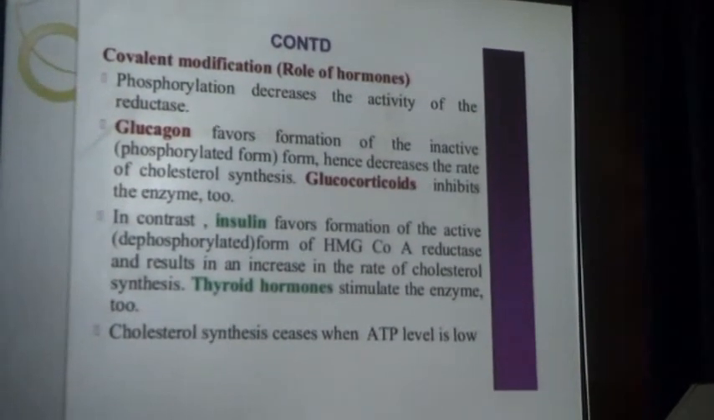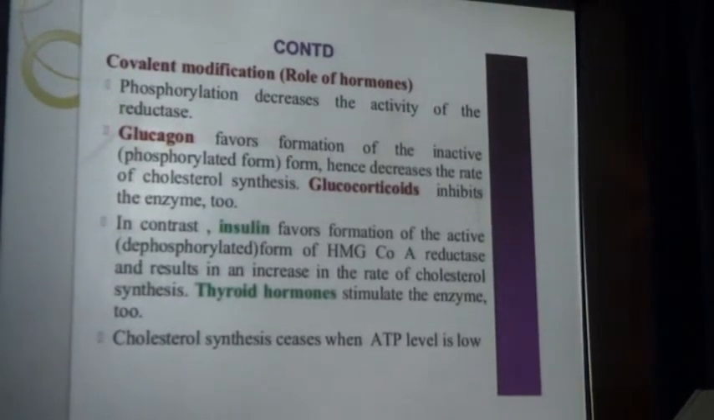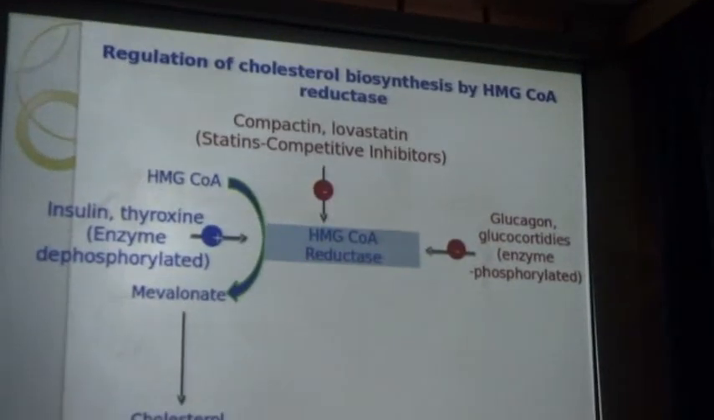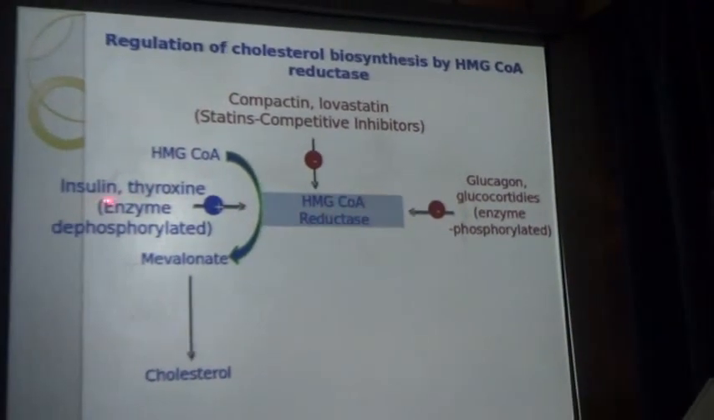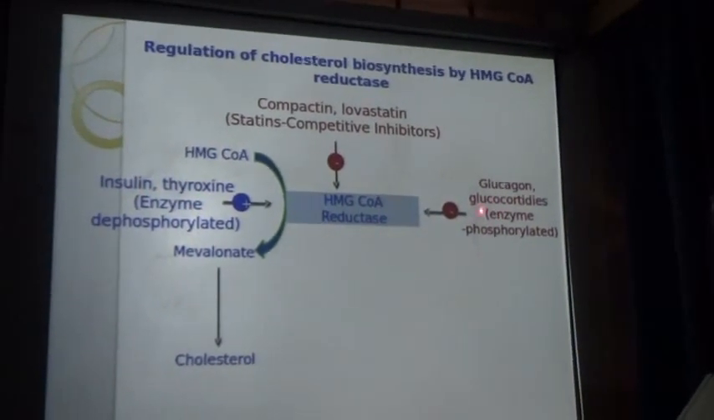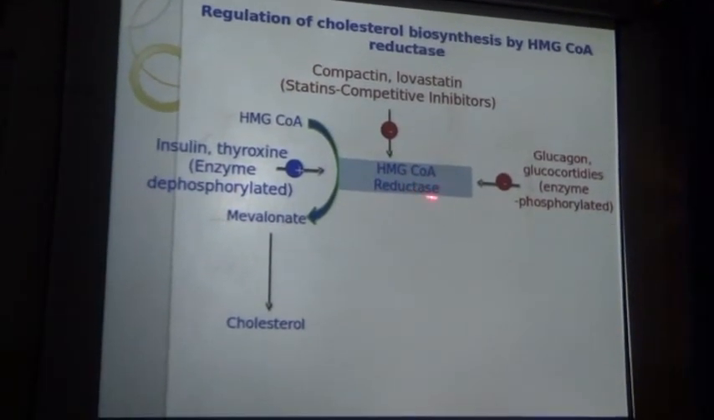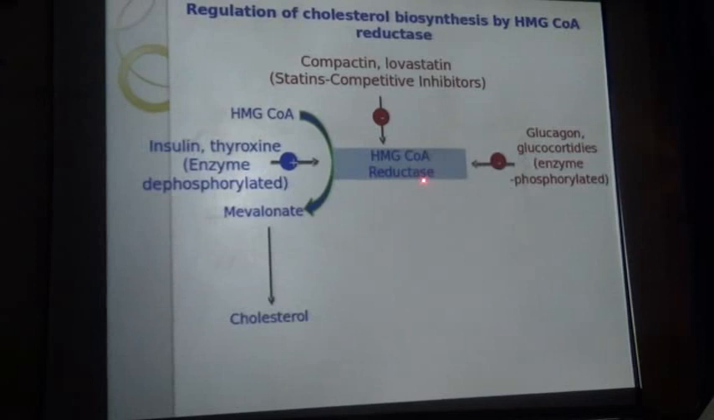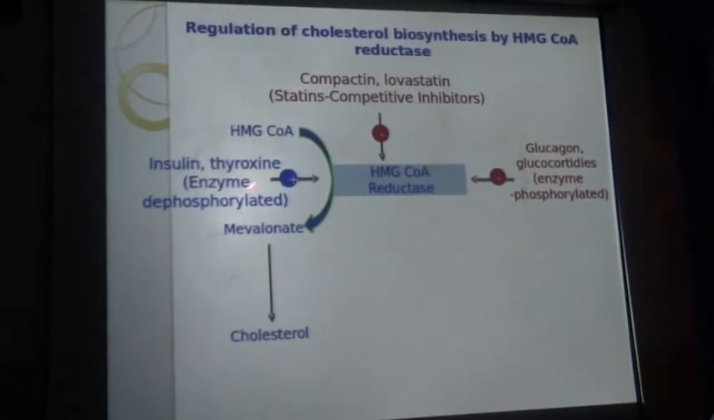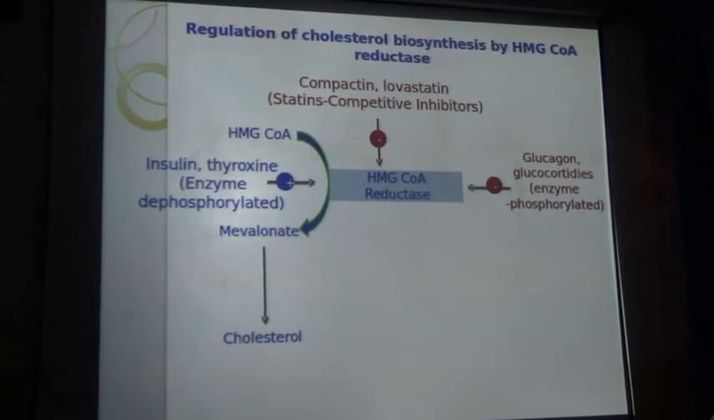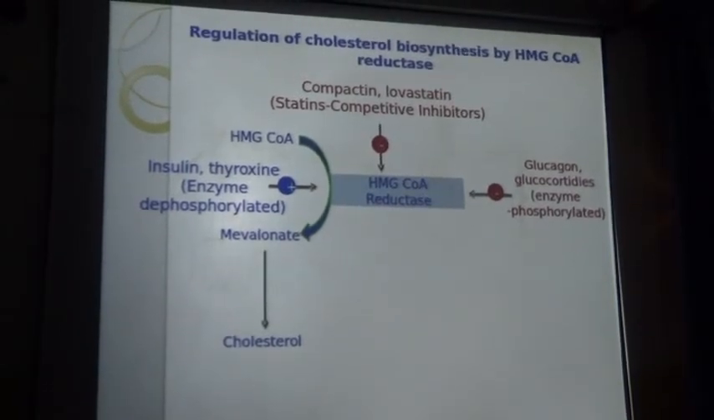Cholesterol synthesis generally decreases when the ATP level is low. Now we can see the regulation of cholesterol biosynthesis here. On one side are insulin, and on the other side glucagon and glucocorticoids. They phosphorylate HMG coenzyme A reductase and inhibit this biosynthesis, and insulin and thyroxine dephosphorylate HMG coenzyme A reductase and enhance this biosynthesis of cholesterol.